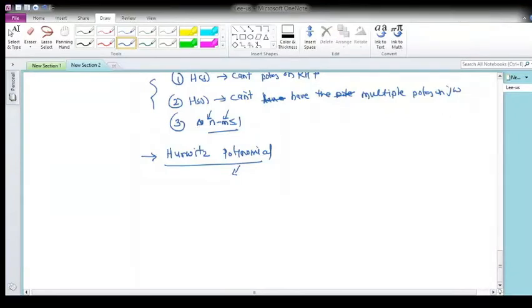This polynomial is used to test whether the poles lie on the right half of the s plane, the left half, or on the j omega axis.